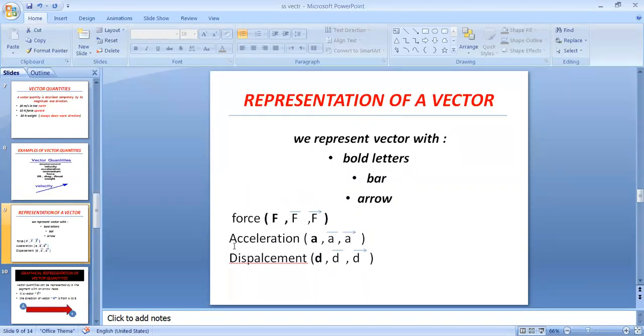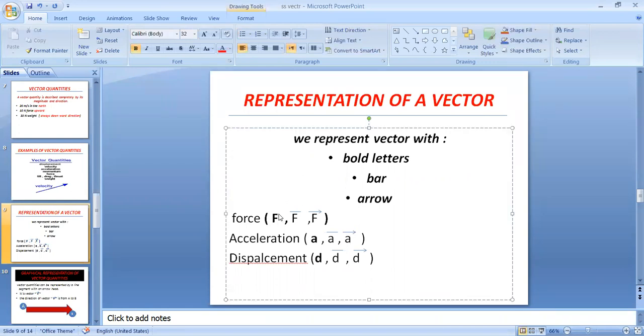Any one of these is fine, but generally we use the arrowhead. Making it bold is only for vector quantities, and it is not very easy for writing by hand. So we can write F and make an arrowhead over it.